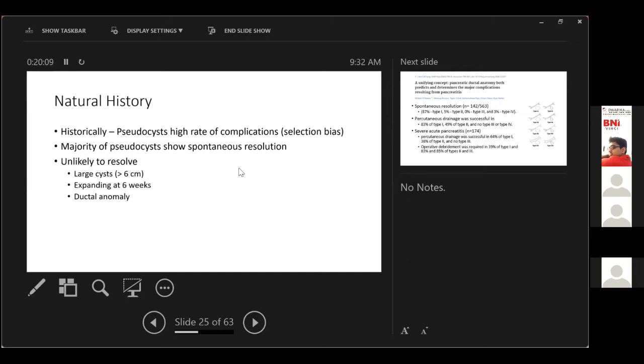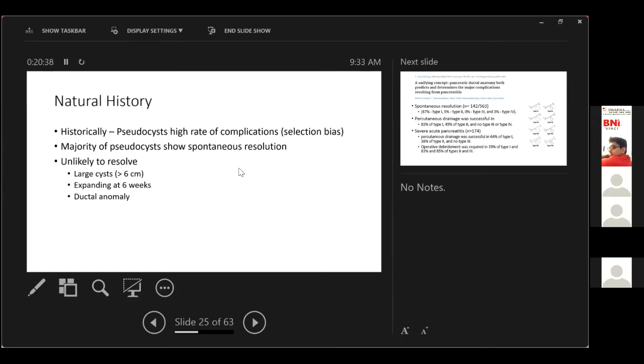Then finally, after that time, he developed pain, infection, and a splenic vein thrombosis, and we had to intervene. So I think spontaneous resolution needs to be better characterized, but the point that has been made is that it is uncommon in large cysts, particularly if the cyst is expanding, symptomatic, or if any complication develops. Then, while you are expectantly awaiting resolution of a cyst, you should be looking at when to intervene.